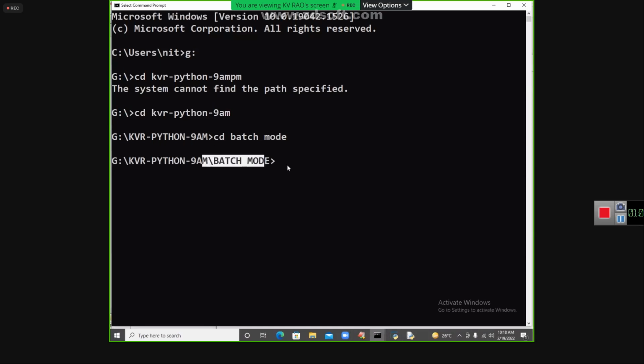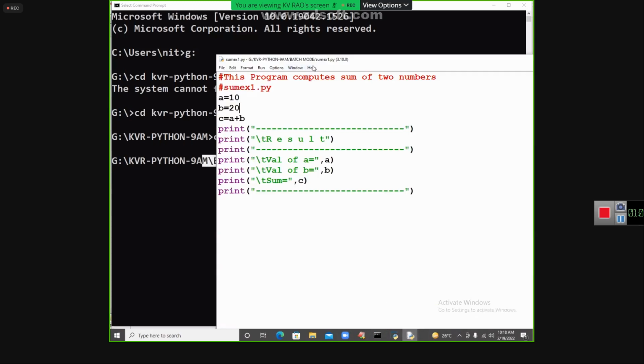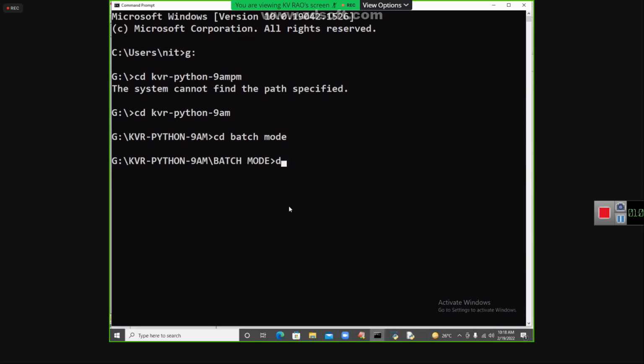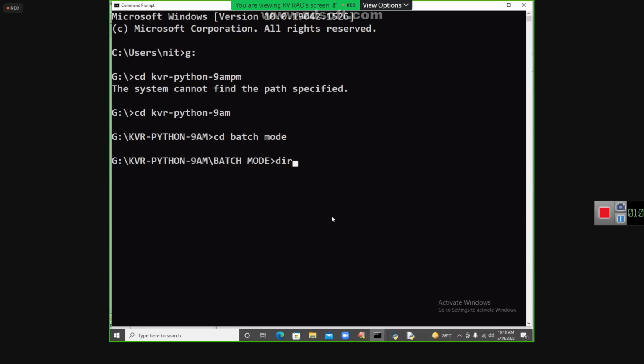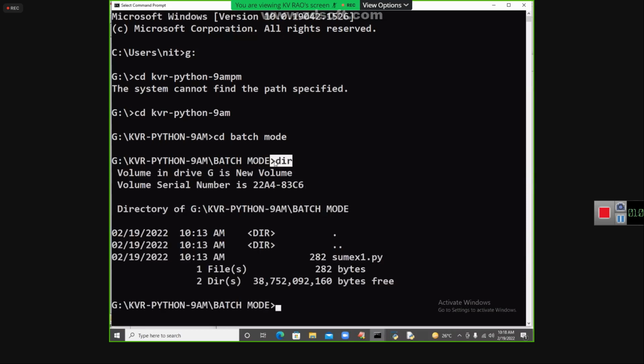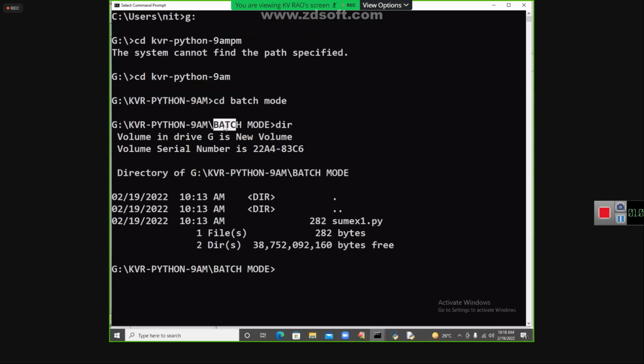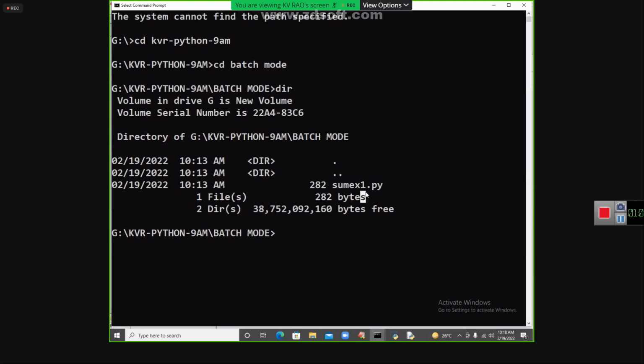In this place, you have a program. What is my program name? Some ex1.py. You see whether it is there or not. To see the internals of what is there inside of batch mode, you say dir. It will show all the things present inside. It will show what this folder contains. It contains one file called sum.exe.